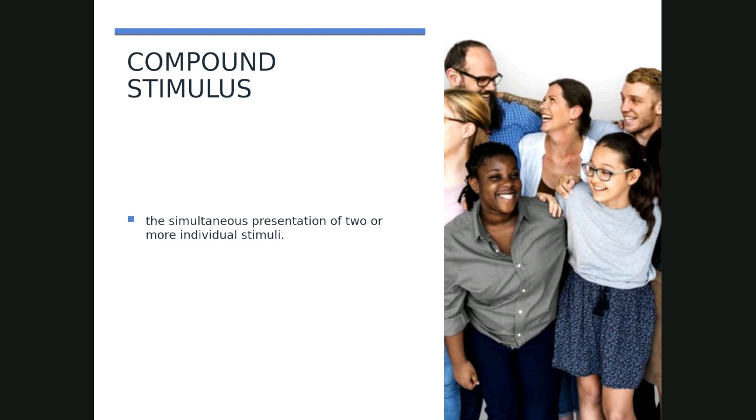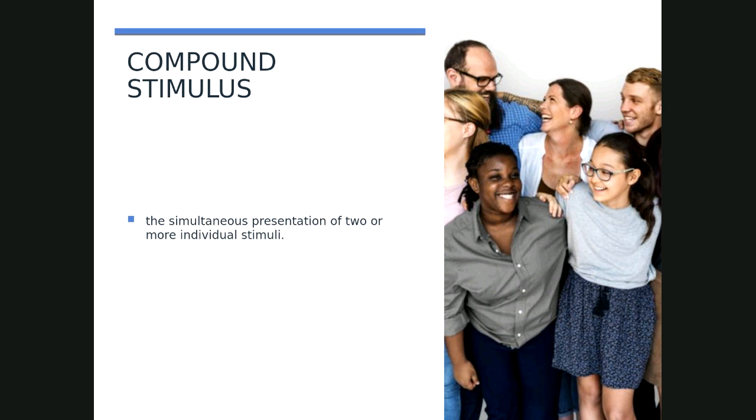So first, we'll discuss the compound stimulus. This is the simultaneous presentation of two or more individual stimuli. So looking at this picture, take, for example, if you were to trip and fall in front of your classmates. Tripping and falling would be an unconditioned stimulus that leads to the unconditioned response of feeling embarrassment. And then because your classmates were paired with the unconditioned stimulus of you tripping and falling, you develop a conditioned response of embarrassment when presented with your classmates. Your classmates would be a compound stimulus because it's the presentation of two or more stimuli at the same time.